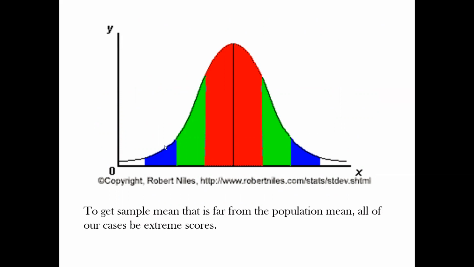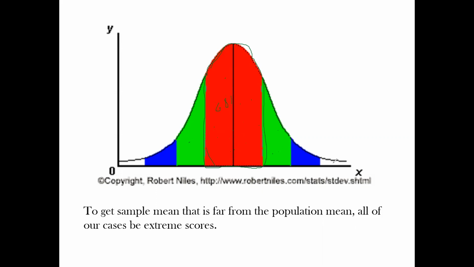So what this also means is that to get a sample mean that is far from the population mean, all of our cases have to be extreme scores. And this is why when we form that sampling distribution of the mean, almost all of them are going to be close to the mean. So here we have a population, 68% are going to be within one standard deviation of the mean, right? So when you draw a random sample, the larger the sample size, the more likely that the sample mean is going to approximate the population mean, right?